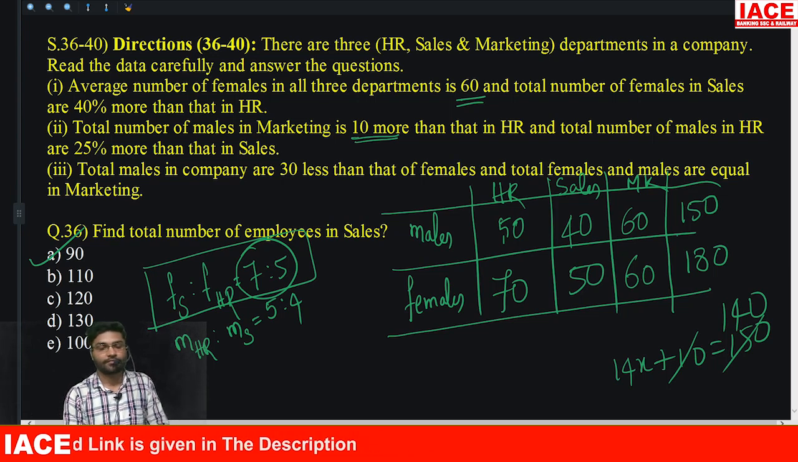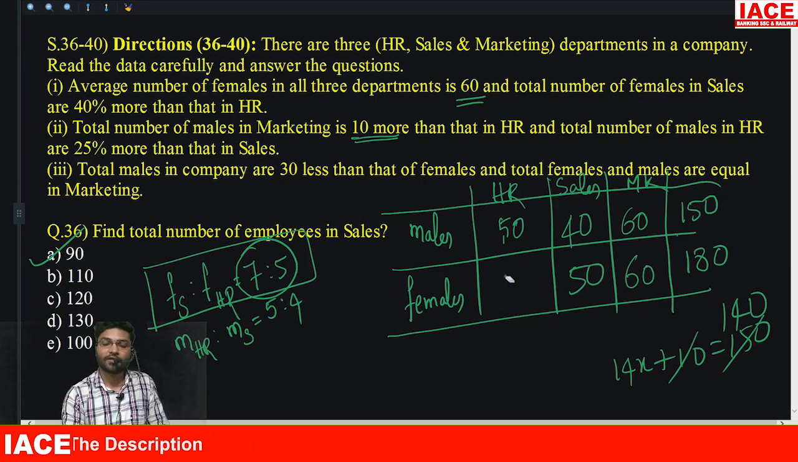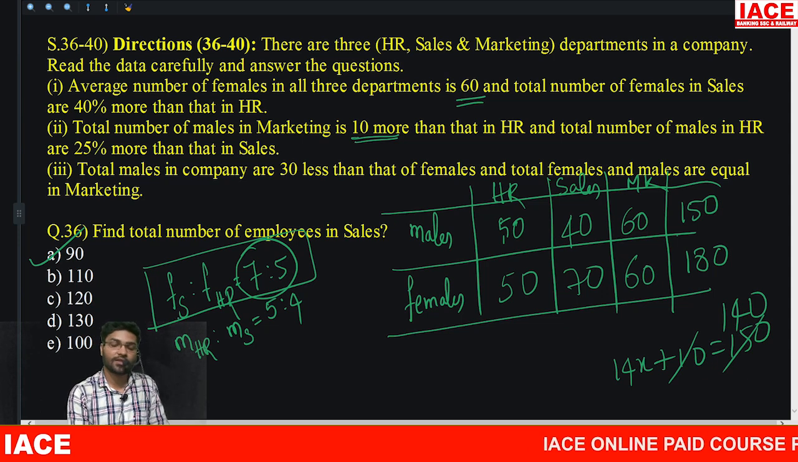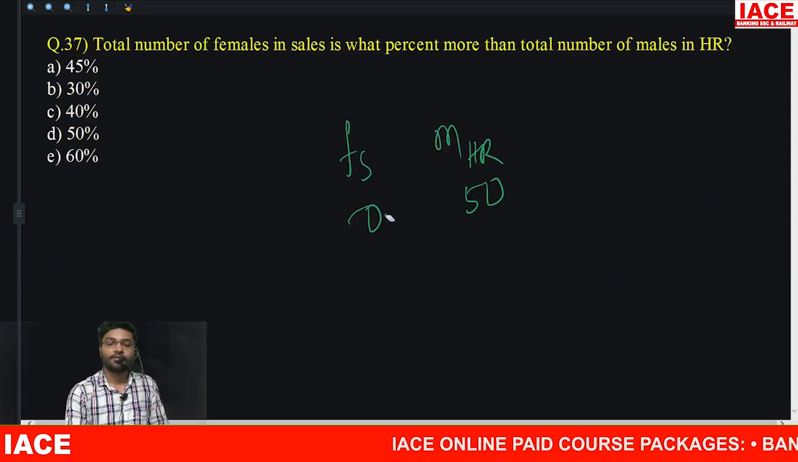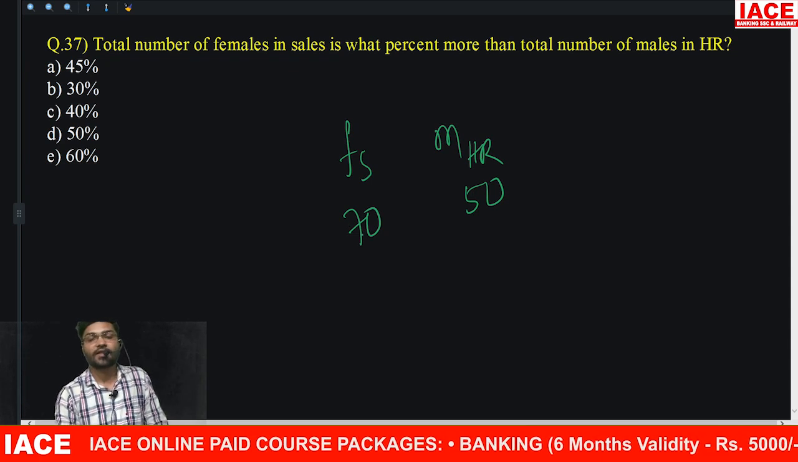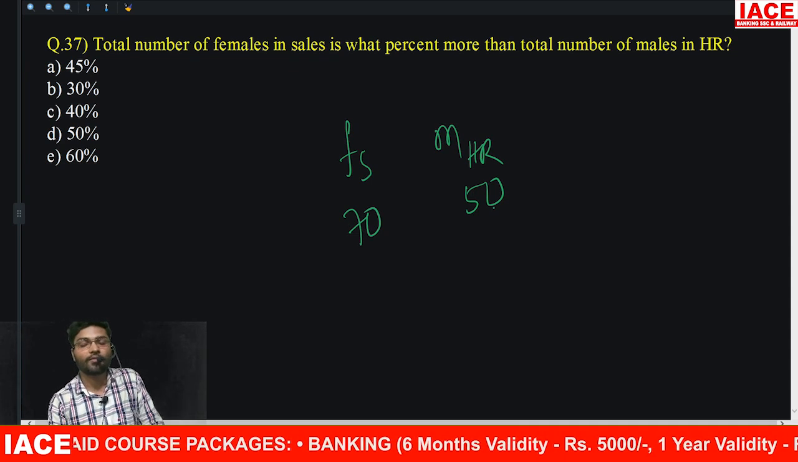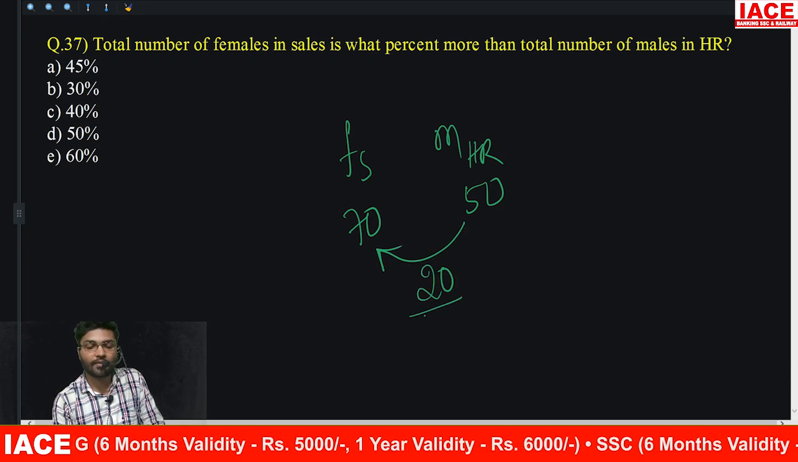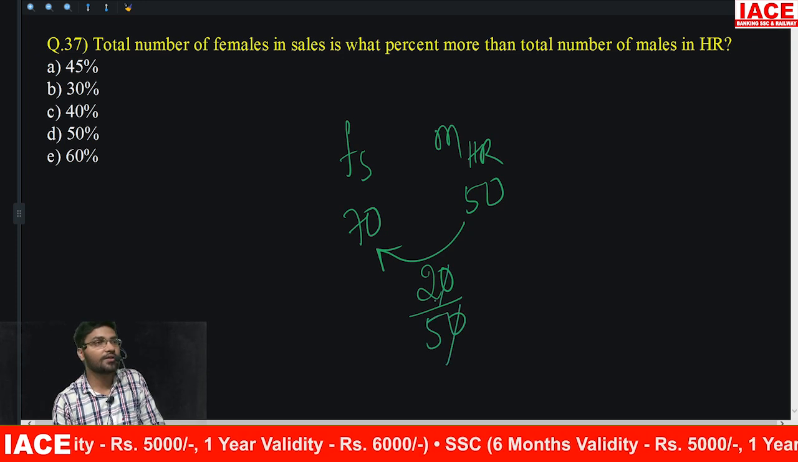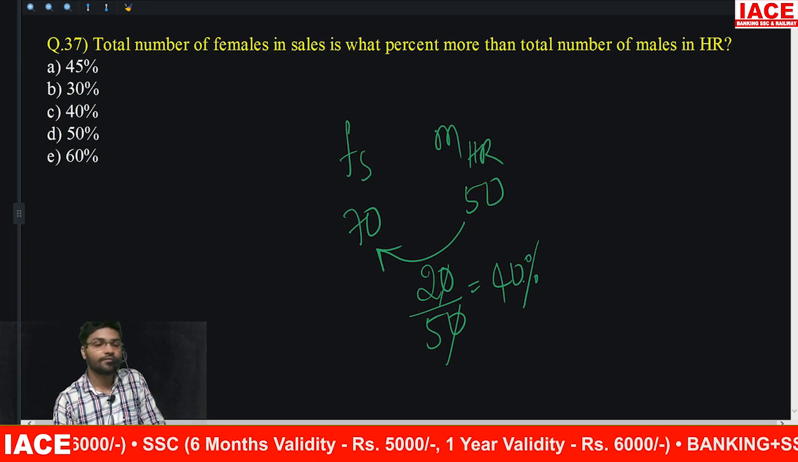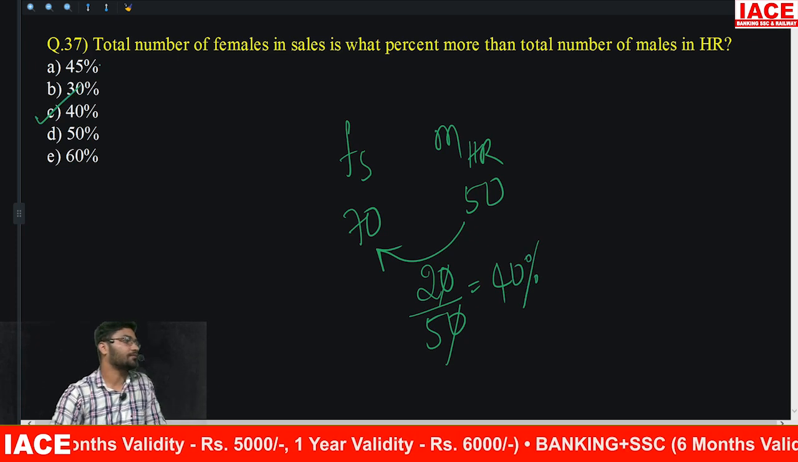Okay, sorry. That number is reversed. This is your 50 and this is your 7. 7:5. Female sales is 70. So total number of females in sales is what percentage more than total number of males in HR. So this difference is 20 divided by males in HR is 50. 0 gets cancelled. 2 by 5. 2 by 5 is 40%. So correct option will be option C.